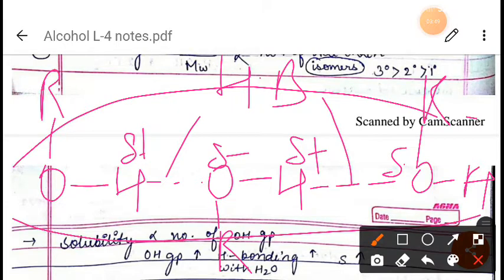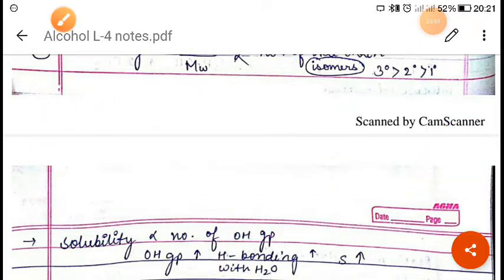Now, the amount of energy needed to break this extensive hydrogen bonding is high, and that is why the boiling point is high. We can also note that alcohols generally have higher boiling points as compared to their isomeric ethers of the same molecular mass. Suppose we take the example of ethyl alcohol